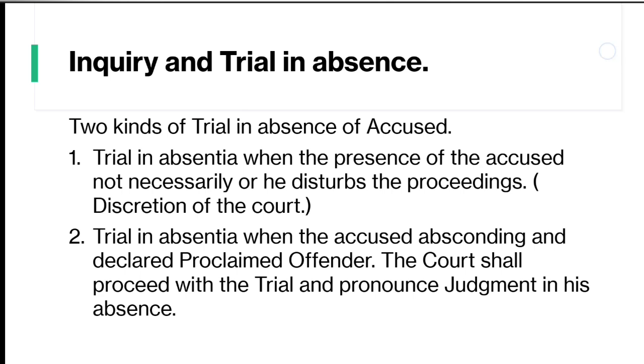The first type is trial in absentia when the presence of the accused is not necessary or he disturbs the proceedings. The court, in its discretion, may dispense with the presence of the accused. The second type of trial in absentia, which has been included in the new BNSS, provides for when the accused is absconding and declared a proclaimed offender. Who is a proclaimed offender is a different provision. In this second type, the court can try the offender and at the same time pass the judgment in his absence.